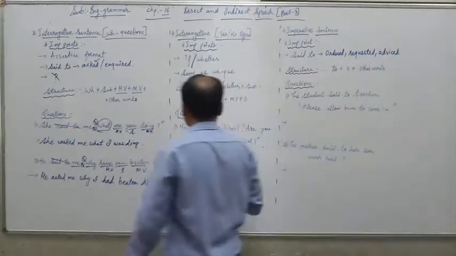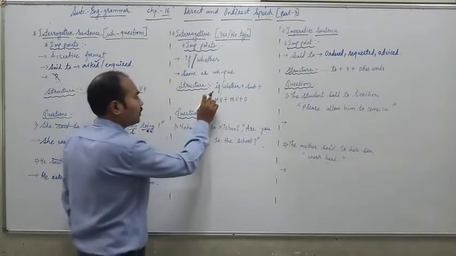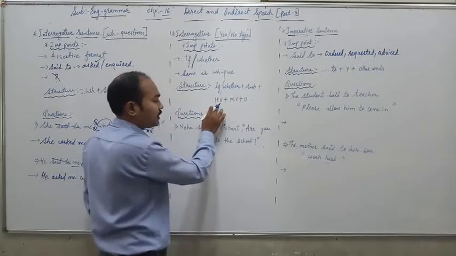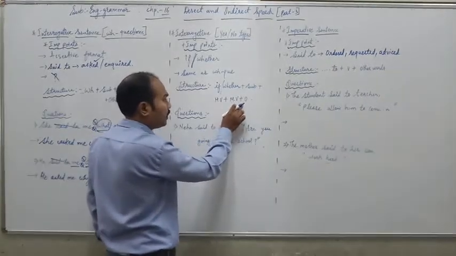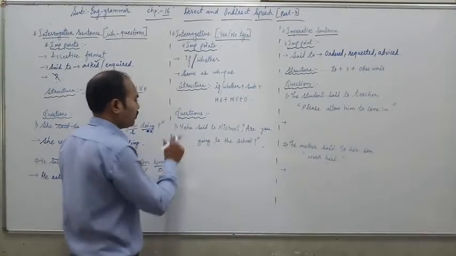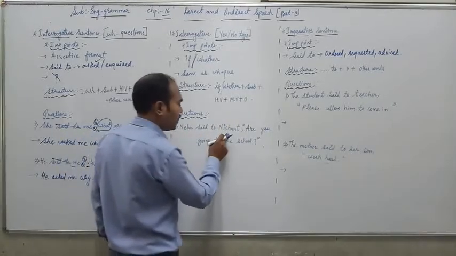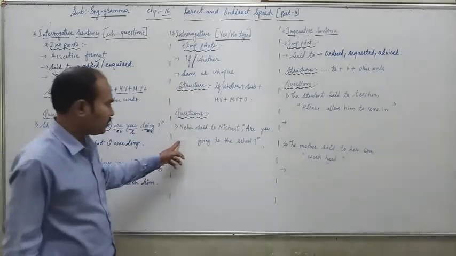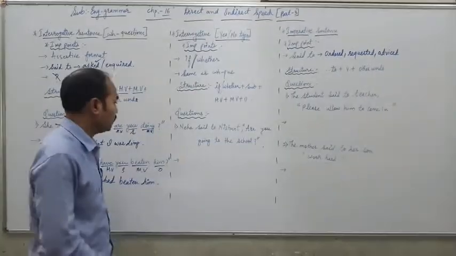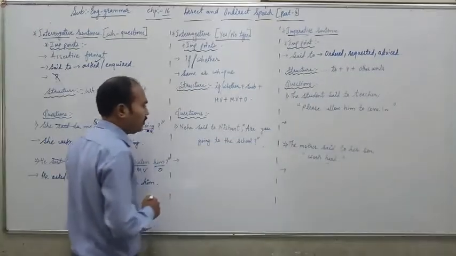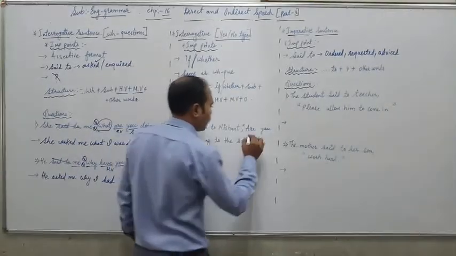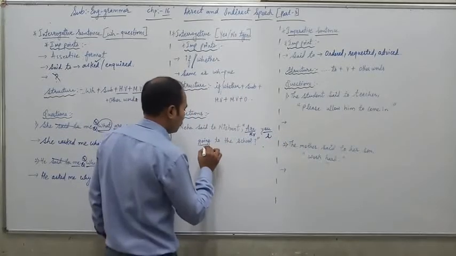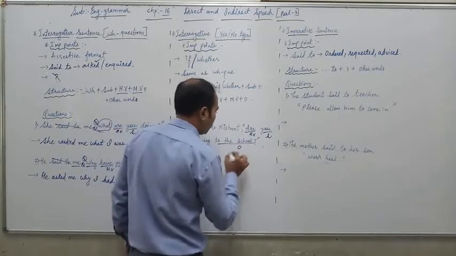So let us see the structure. If or whether plus subject plus HV, meaning helping verb, plus main verb plus other words. Question number 1. Neha said to Nishan, "Are you going to the school?" It is a direct speech. You can see the inverted commas. So we have to convert it into indirect. Before converting, we have to underline the helping verb, subject, main verb, and other words.